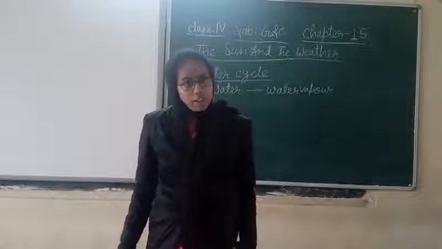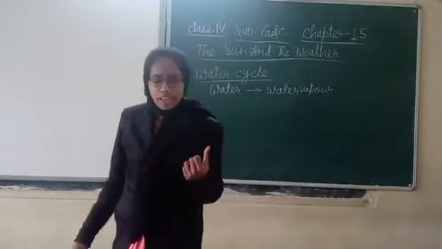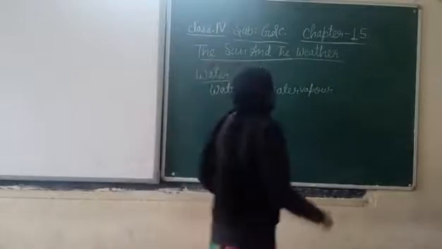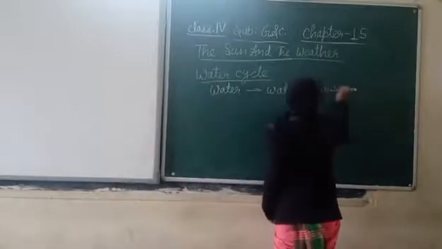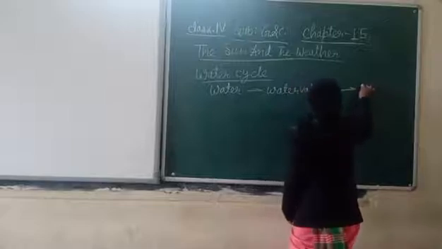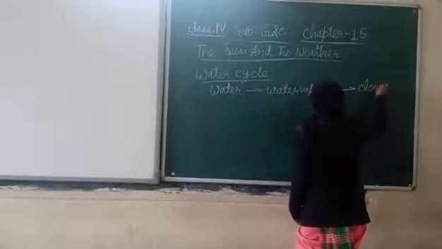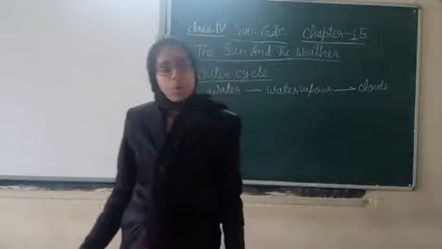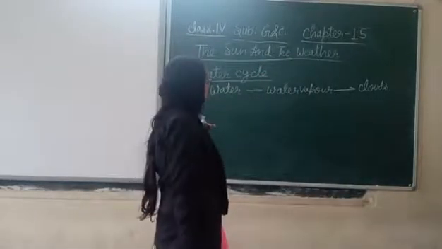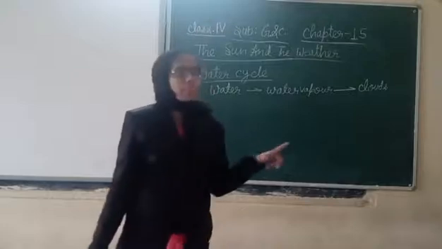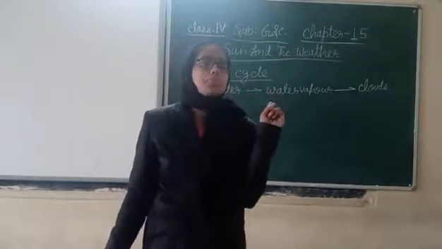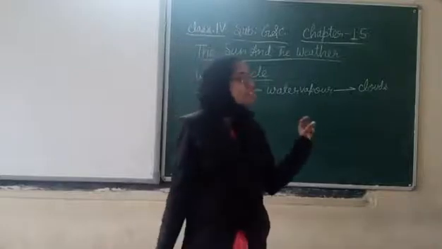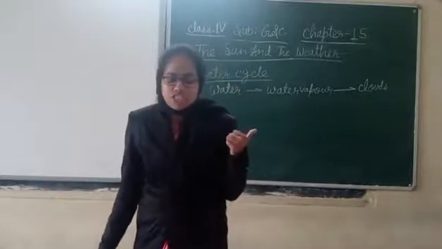The water vapor present in the air cools down again and forms clouds. It forms clouds due to condensation. So water changes into water vapor and comes into the air due to evaporation, and this water vapor changes into clouds due to condensation.